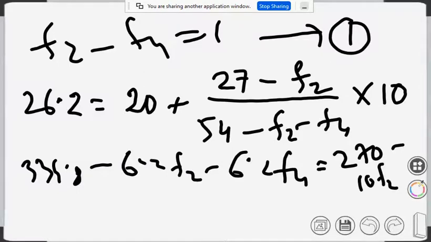So after simplification, what you get is 64.8 equals 6.2 F4 minus 3.8 F2.